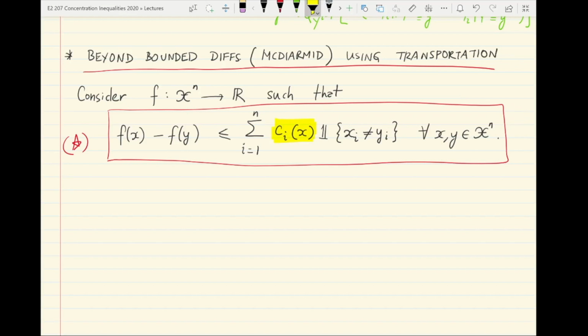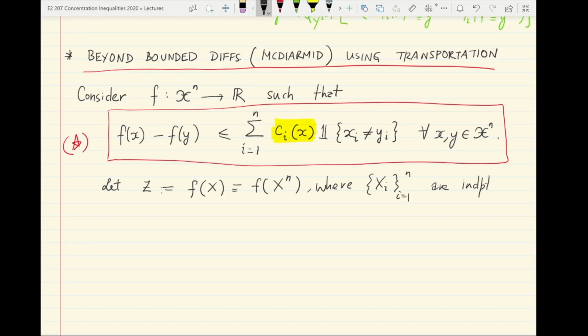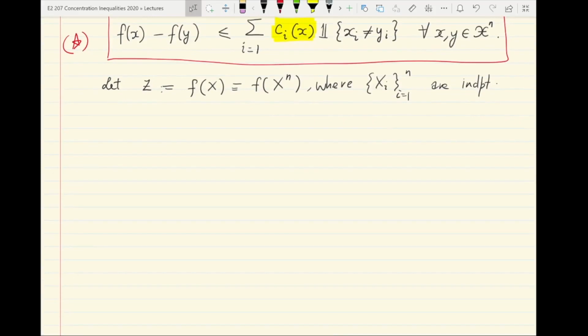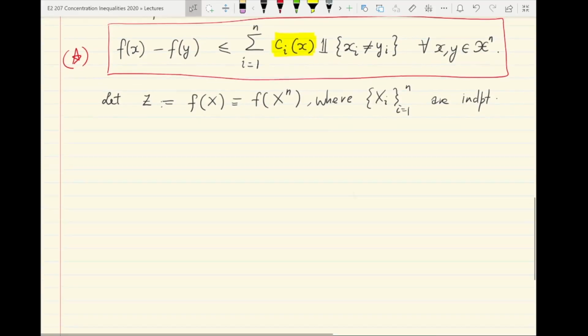So this is strictly more general than the standard bounded differences property, and we'll also assume that Z is the result of applying f to the vector x. So x is really x1 through xn, where we're omitting the subscript, and the xi are all independent.